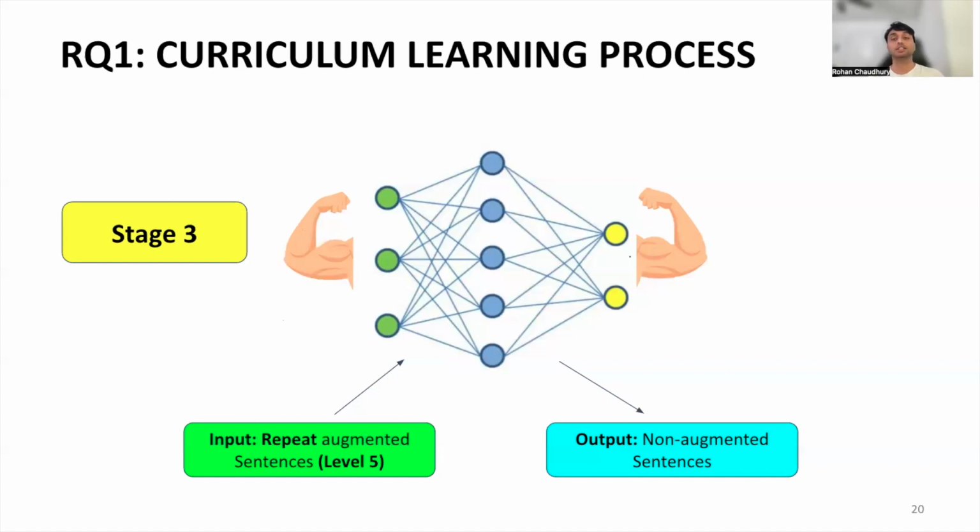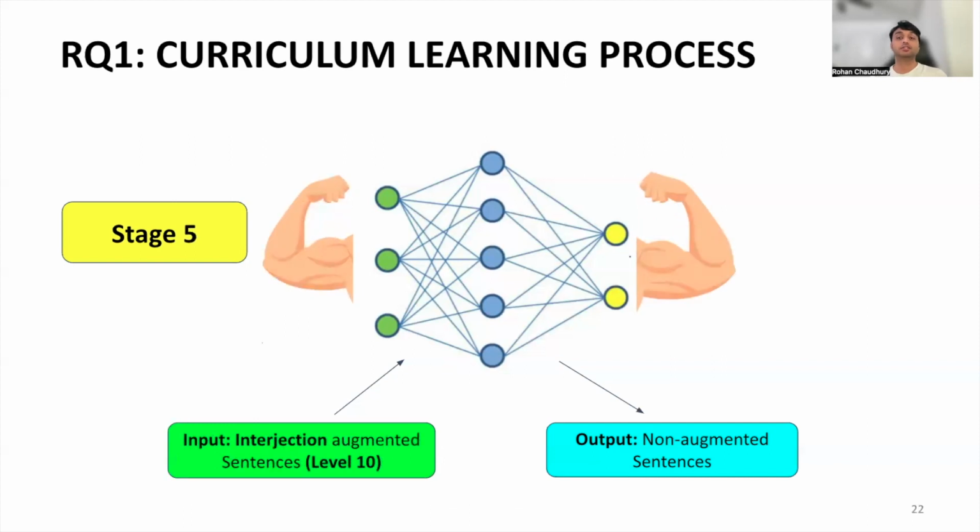We are increasing the difficulty of augmentations with every corresponding stage. In the fourth stage, our input text becomes repeat augmentation dataset with level n equals to 10 augmentation, and outputs are the same unaltered text as before. In the fifth stage, our input text becomes interjection augmented dataset with level n equals to 10 augmentation, and the outputs are set as the original non-augmented texts. Since interjections are easier than false starts, we show the model interjections first before going into the false starts.